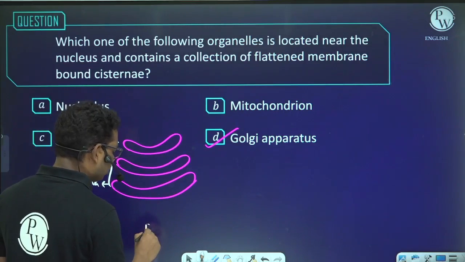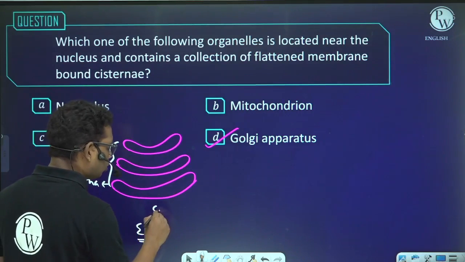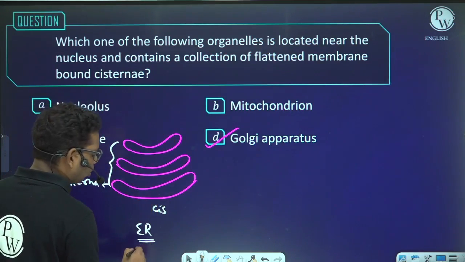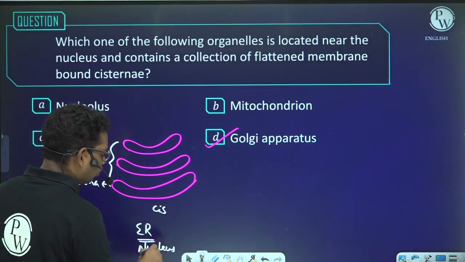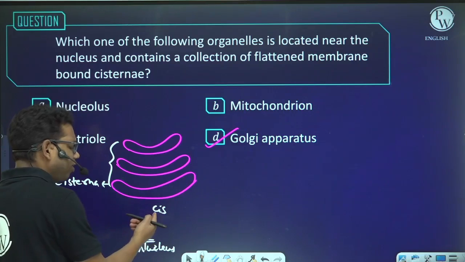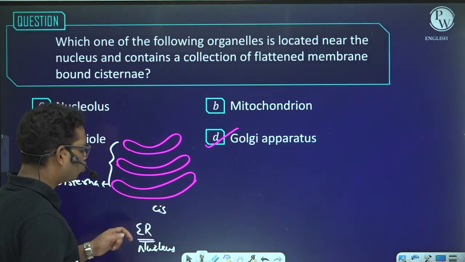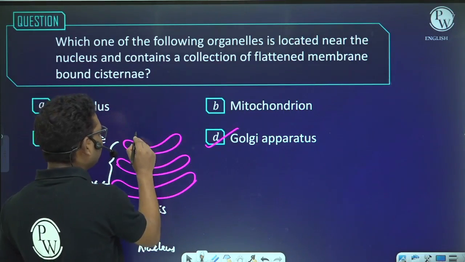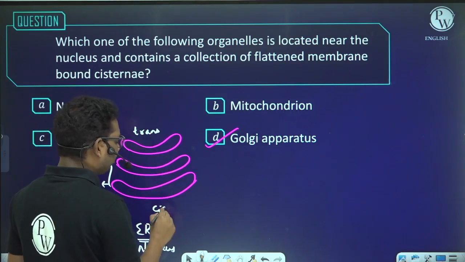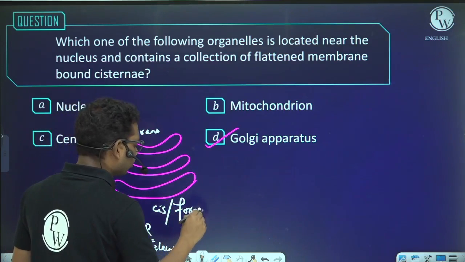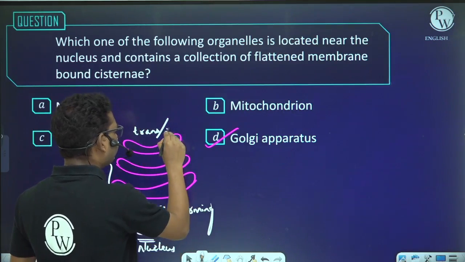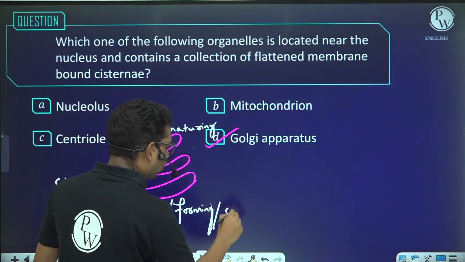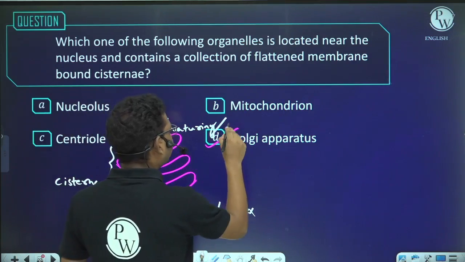The face present towards the endoplasmic reticulum is said to be the cis face, whereas the face present away from the endoplasmic reticulum is the trans face. This endoplasmic reticulum is present near the nucleus. So the face of the Golgi complex which is close to the ER or the nucleus is the cis face, and the opposite face is the trans face. This face is also called the forming face, and this face is called the maturing face. This face is basically the convex face, and this face is basically the concave face.